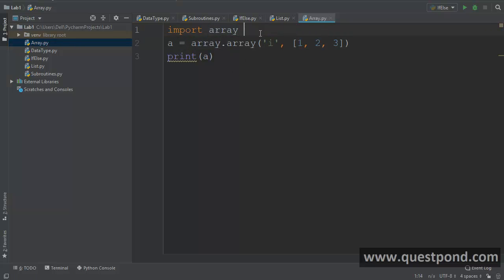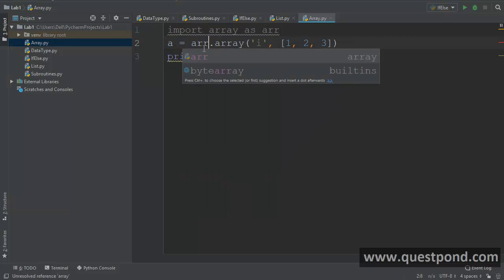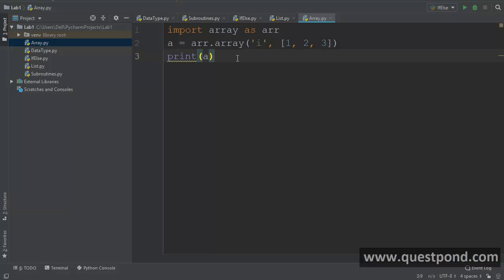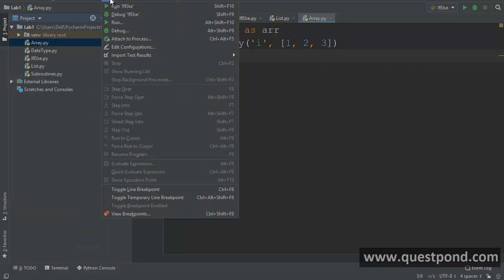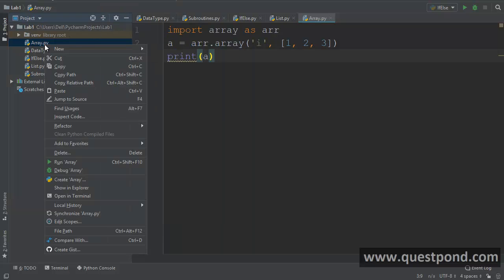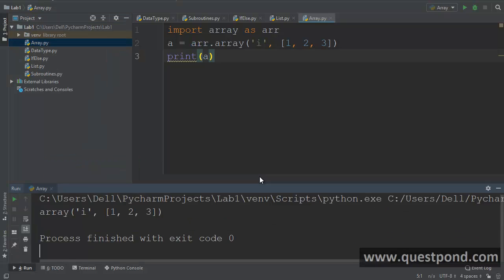So if you put an alias here saying as ARR, then we can say ARR.array, right? By using alias names you can avoid confusion, and if you have long module names, it becomes shorter. So I can go and run the array, right click and run. This will just go ahead and print the array as it is.